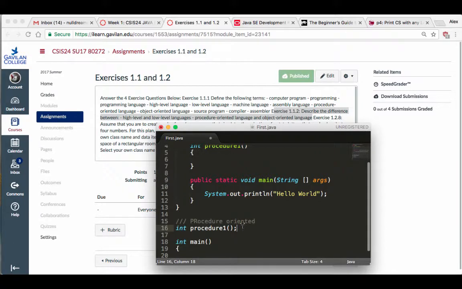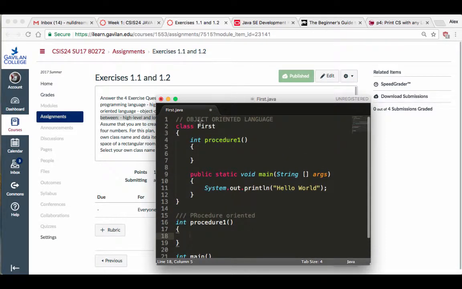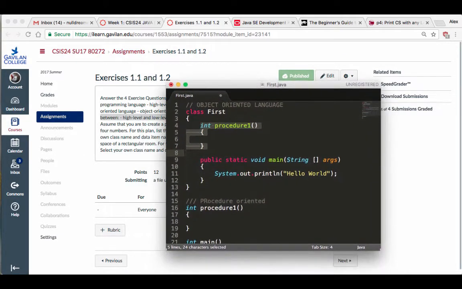And it's pretty much the same. You know, the procedure is pretty much the same exact thing, except in an object-oriented language, it's bundled inside of something called a class. The class itself is the object, okay? In Java, everything is an object. And so objects that have procedures, that's the object-oriented language.